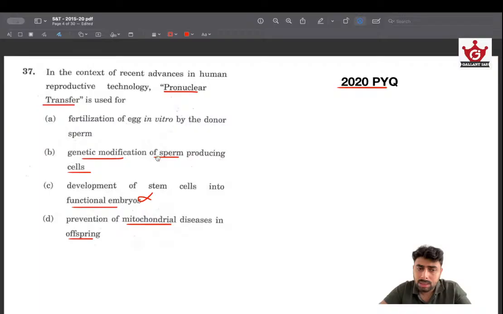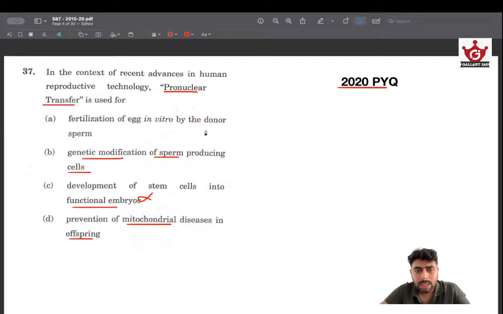And see, genetic modification of sperm. Okay, sperm doesn't contribute mitochondria. That's another thing. Also, fertilization of egg. Fertilization of egg also doesn't require any pro-nuclear transfer. Two basic facts we could be knowing. With logic we could eliminate this one, and the two facts we should be knowing are that mitochondria is found in the nucleus, and the mitochondria is entirely inherited from the mother only.